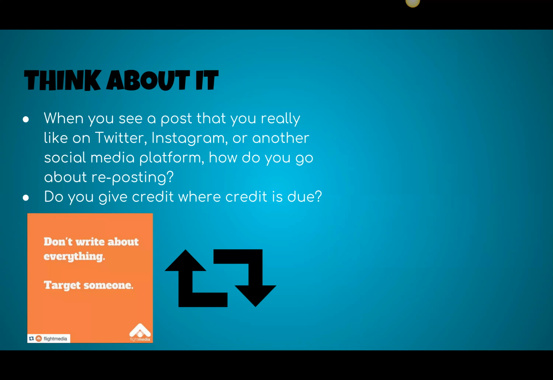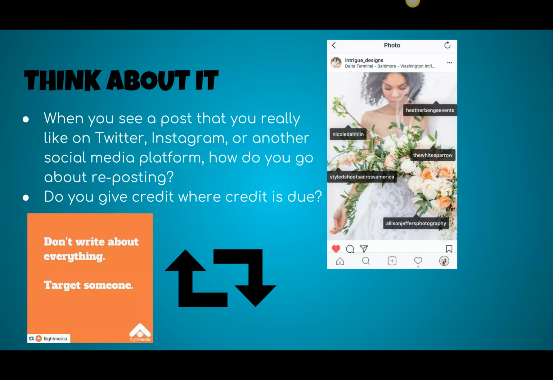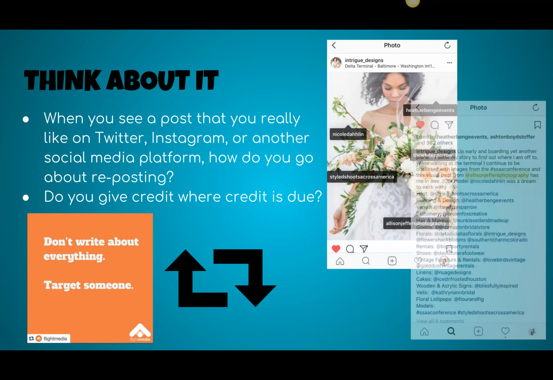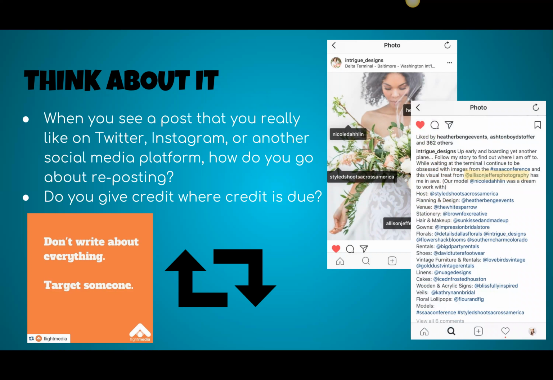Another way that you might see people give credit would be to actually tag things. So this is an example of somebody on their wedding day, and they're tagging the actual image. They're not using a hashtag. They're tagging that specific person. So the photographer and the flowers and the dress, they're tagging everybody in that image. And then not only that, you have to go into your comment and put down here their handle. So again, it's not a hashtag. You need to use the @ whoever you're using that image and who was part of it.